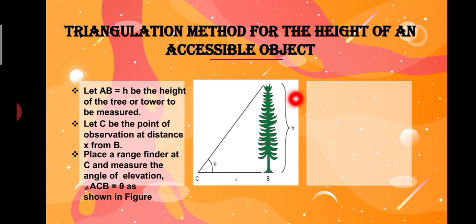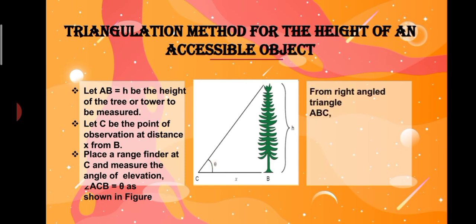Let AB = H be the height of the tree or tower to be measured. Let C be the point of observation at a distance x from B. Place a range finder at C and measure the angle of elevation, angle ACB = theta, as shown in the figure.